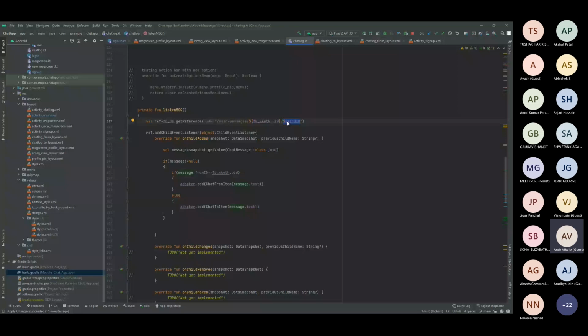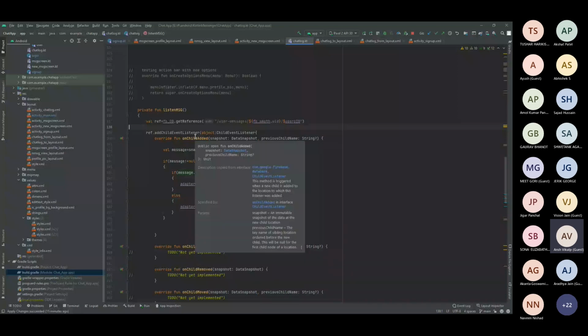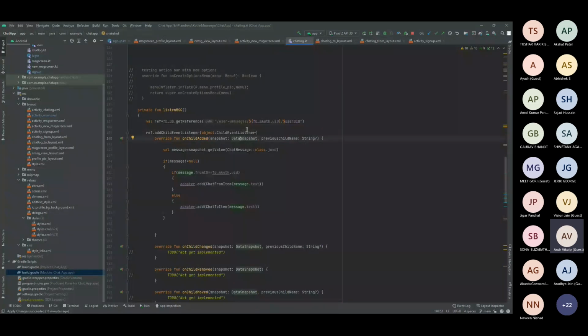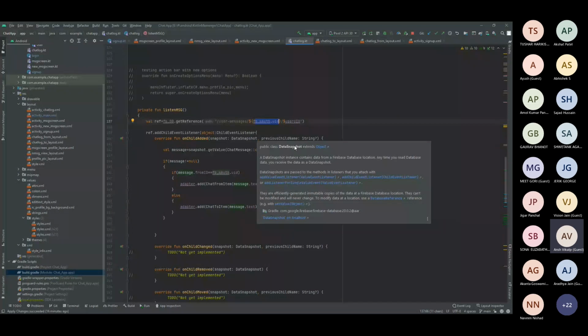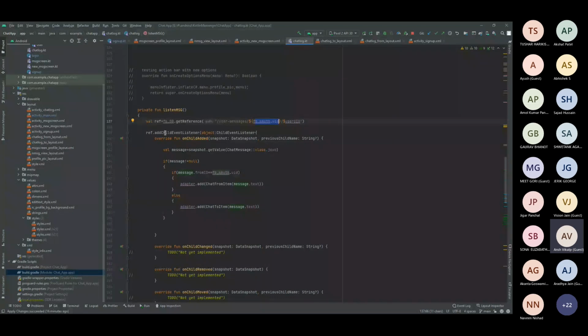Once you get the reference, all you have to do is ref.addChildEventListener, and this function will work like a loop. Whenever a new message comes in, for example, if A is sending a new message to B, where A is the userID and B is me, that is FBAuth UID, then this listener will be invoked. This particular onChildAdded function will be called.